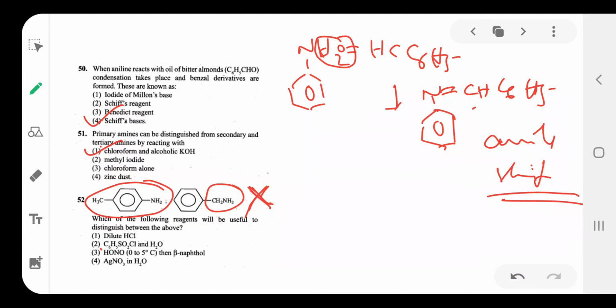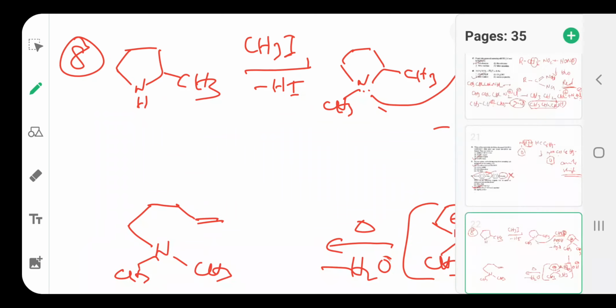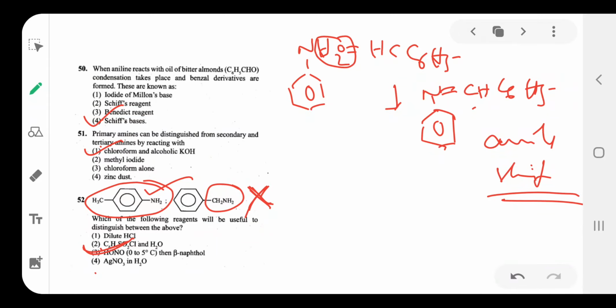But the aromatic amines react with NaNO2 and HCl to form diazonium chloride. The diazonium chloride reacts with beta naphthol to give a colored dye. So the option that gives the colored dye is the first one. Which reagent will be useful to distinguish between them? The one that gives the colored dye. Option is 3. Option 3 is used to distinguish aromatic and aliphatic primary amines. So this is today's concept. Thank you. That's all.